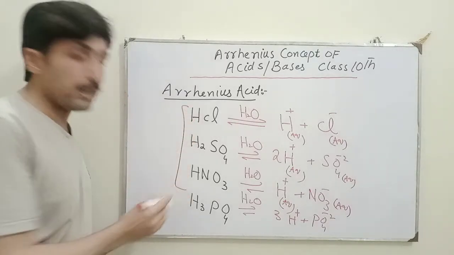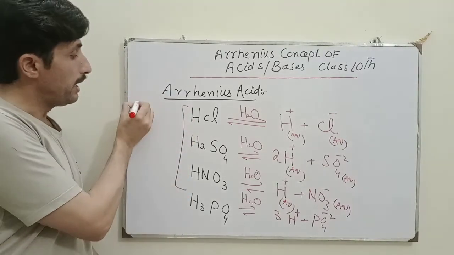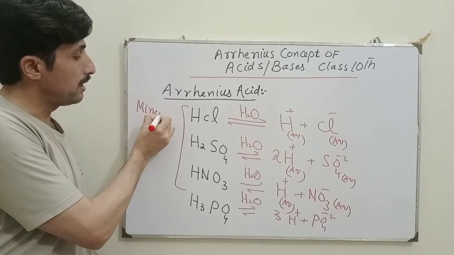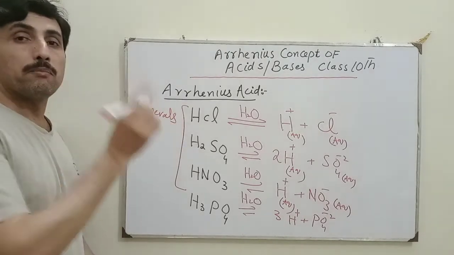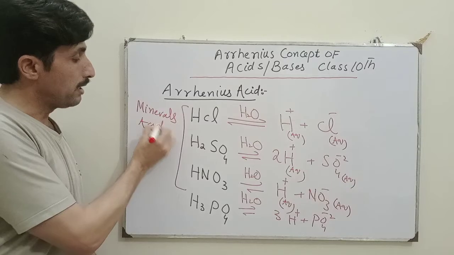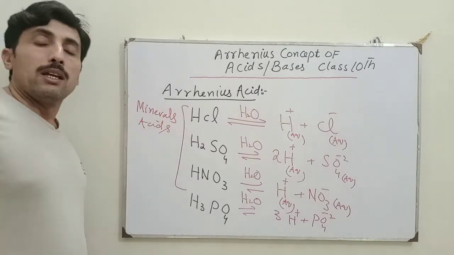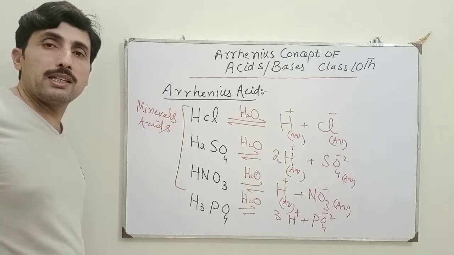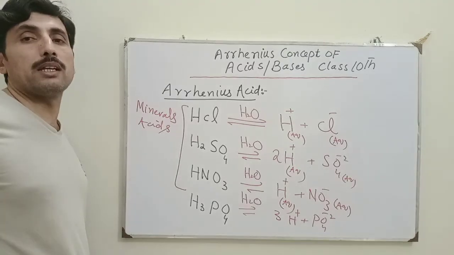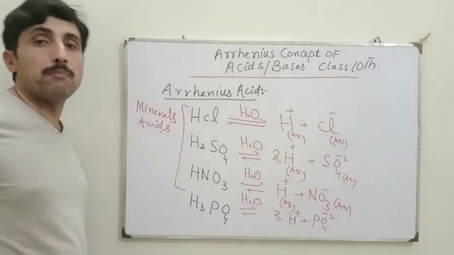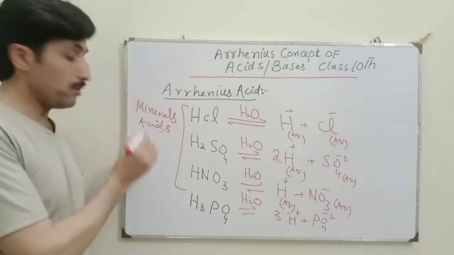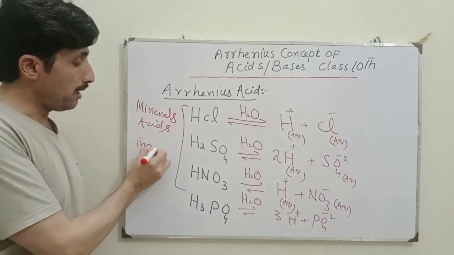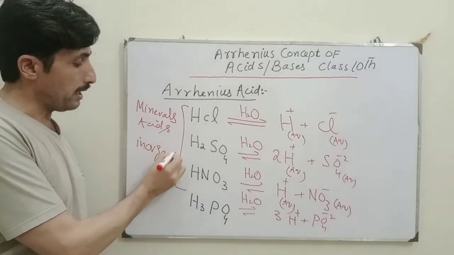These acids I have written are called mineral acids because they can be produced from minerals, from salts, and they are inorganic. Therefore, the inorganic acids are called mineral acids, or you can also write inorganic acid.